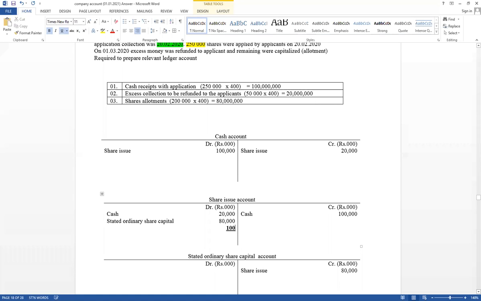There is no balance. Share issue is not an asset, liability, income or expense account.